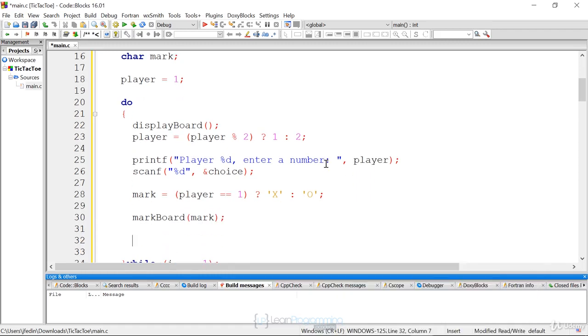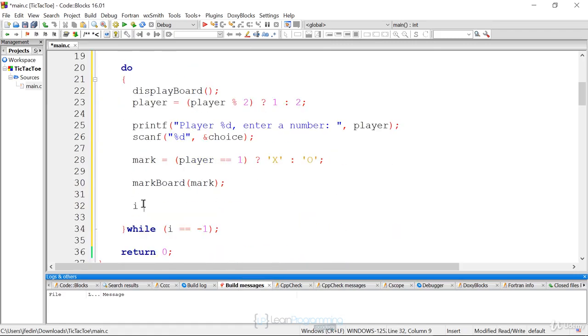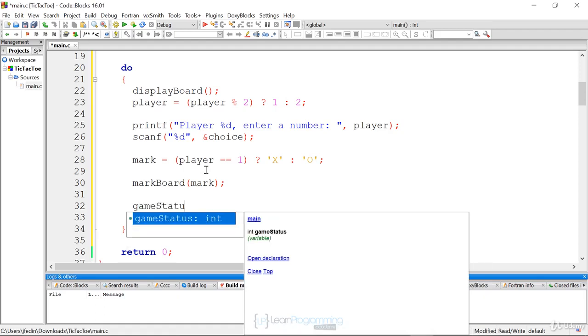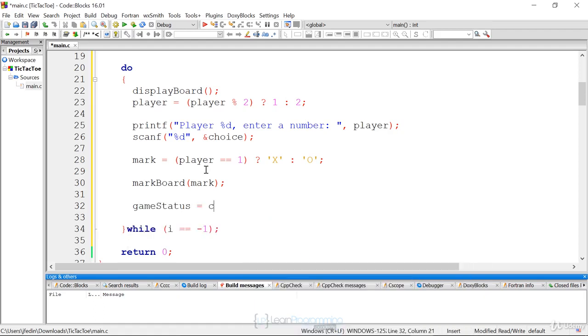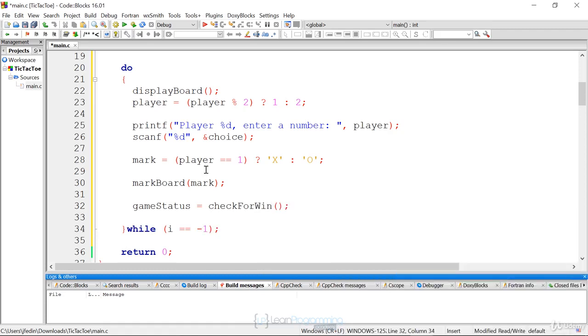After I mark the board and they made their selection, I have to check if there's a winner. I have my variable I, which really probably should be a better name. Let's name it game status. Game status is going to be equal to a 1, a -1, or a 0, whatever is returned from check for win, because remember, this function will return a 1, a 0, or a -1.